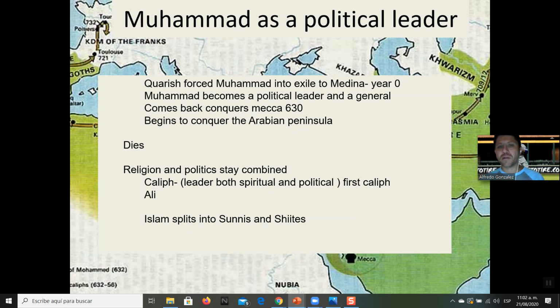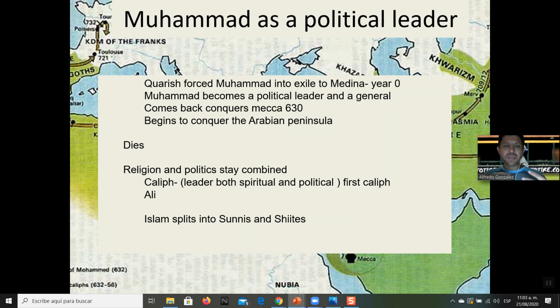So that is one of the big differences between Muhammad and Jesus Christ. He's actually not just a religious leader, but is also a general and a political leader. He takes over an area and builds his own country, so that he creates his own community, his ummah, so that when he dies, religion and politics stay combined. So they have a culture, they have a tradition where the government and religion are one and the same.